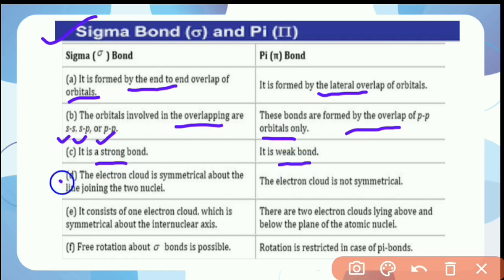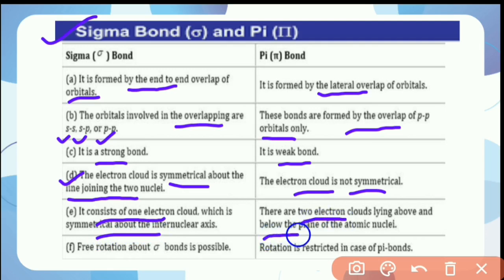In a sigma bond, the electron cloud is symmetrical about the line joining the two nuclei. In a pi bond, the electron cloud is not symmetrical. A sigma bond consists of one electron cloud, which is symmetrical about the internuclear axis, but in a pi bond, the two electron clouds lie above and below the plane of the atomic nuclei, which is called the nodal plane.